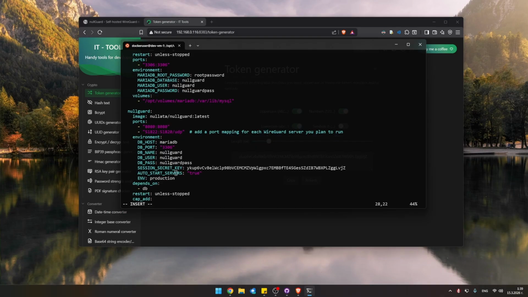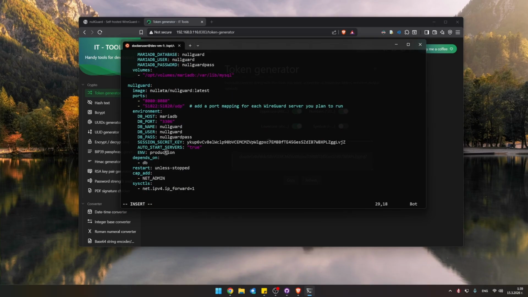Now we have a value auto start service, which here is set to true. What this means is it's going to automatically start services once the application is started and ready. Then we set our environment to production.